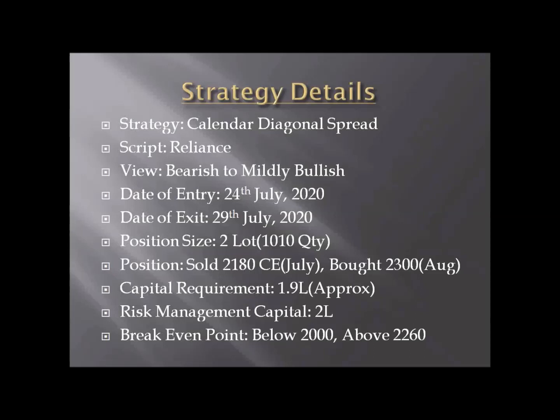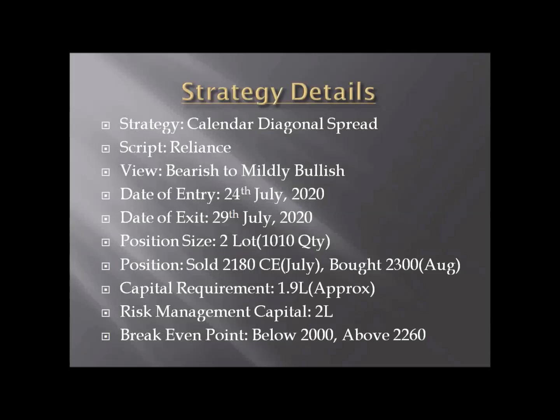The capital requirement here was approximately 1.9 lakhs, and I kept 2 lakhs for risk management, in case the trade doesn't go well and I have to manage it. The break even point on the downside is 2000 and on the upside it is 2260. That means if Reliance breaks below 2000, or goes above 2260, I need to adjust the trade.